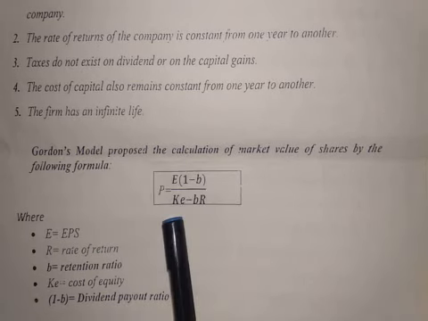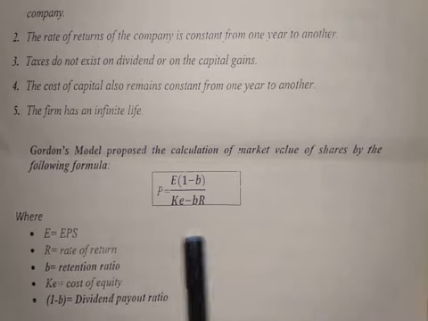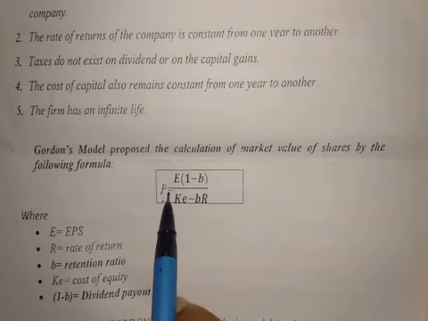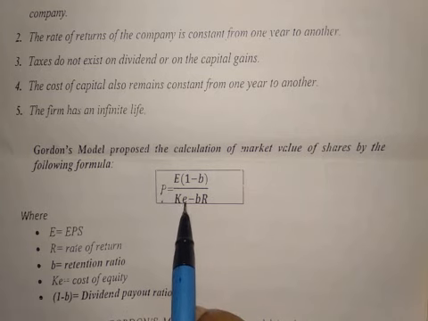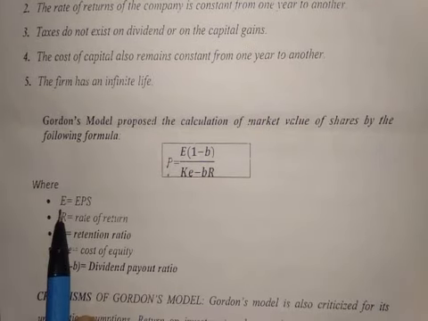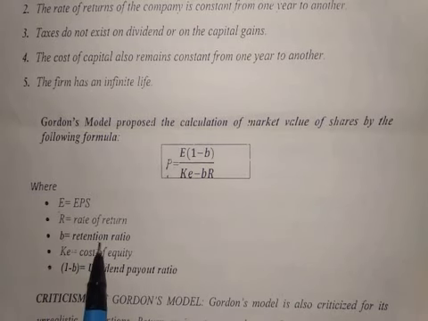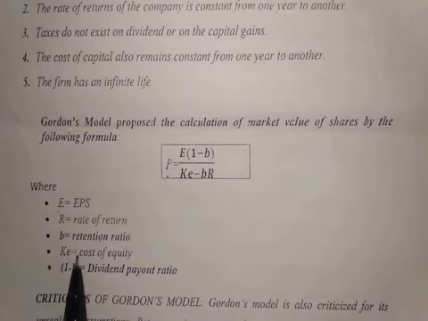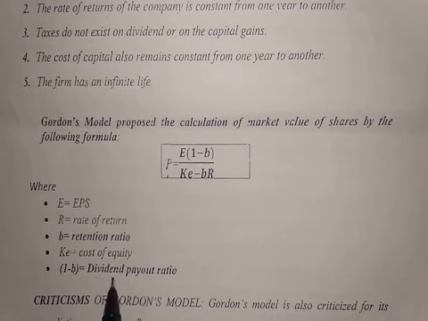Here is the formula to calculate the market value of shares under Gordon's model. Market value is capital letter P. Formula is P = E(1 - B) / (KE - BR). So E stands for EPS, earnings per share, R stands for rate of return, B means retention ratio, how much is reinvested in the company, KE means cost of equity, and 1 minus B is the dividend payout ratio.